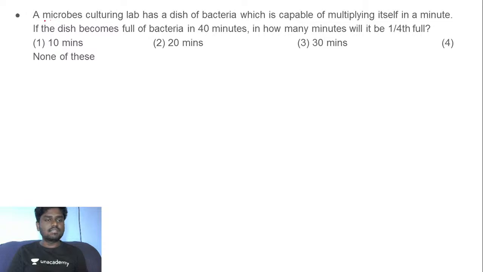The first question is: a microbes culturing lab has a dish of bacteria which is capable of multiplying itself in a minute. They say that if the dish becomes full of bacteria in 40 minutes, in how many minutes will it be 1/4 full? Come on, just go for it, guys.